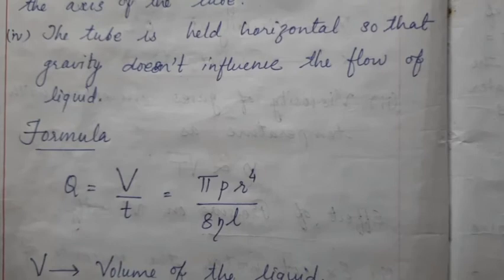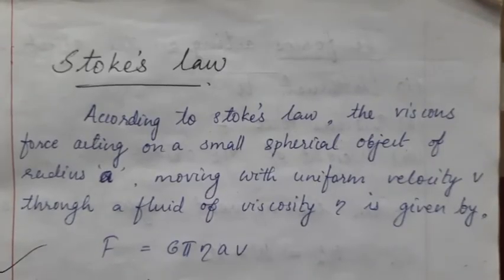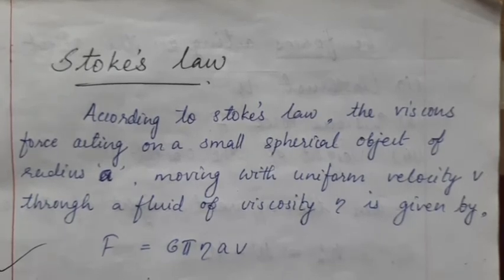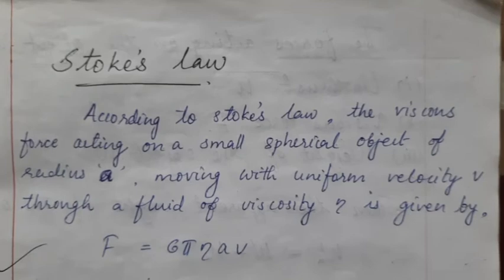Consider the equation directly. Another idea, similarly, a law is there, that is Stokes law. As per Stokes law, if you put a very small spherical object inside a fluid, suppose you drop it, it will move down due to gravity.